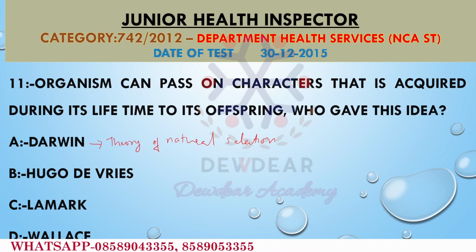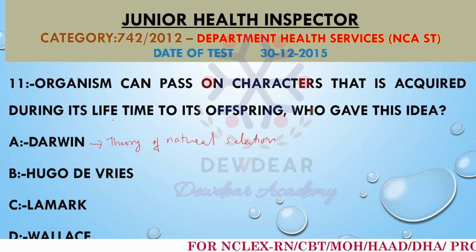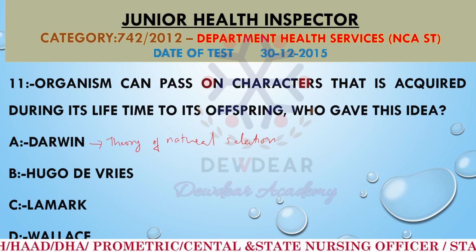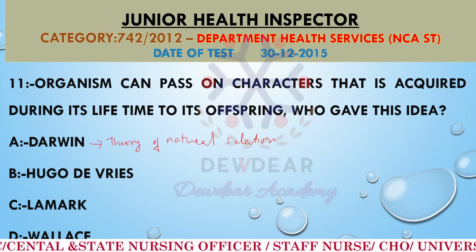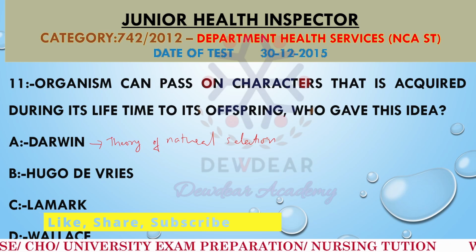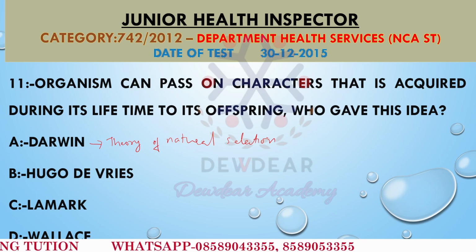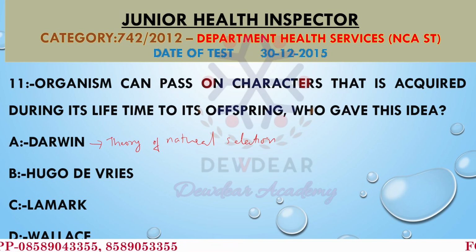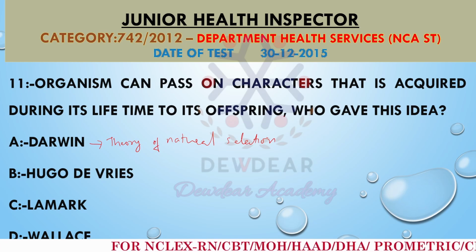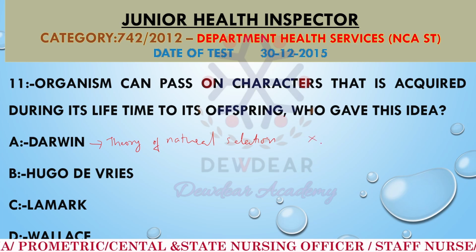He is not telling about the traits that are inherited. So the question here is the organism that can pass on characters acquired during its lifetime to its offspring. That means it is mentioning the chances of acquired traits getting inherited. So this option is not correct because Charles Darwin is mentioning the theory of natural selection, which tells that organisms adapted to their environment are more likely to survive and reproduce. So we can exclude that option.